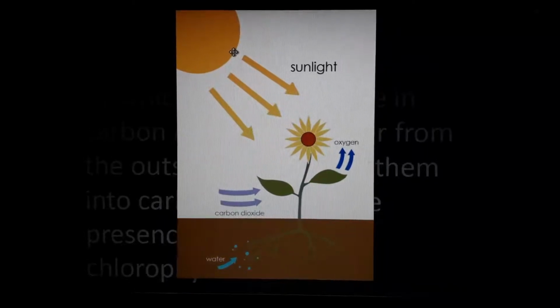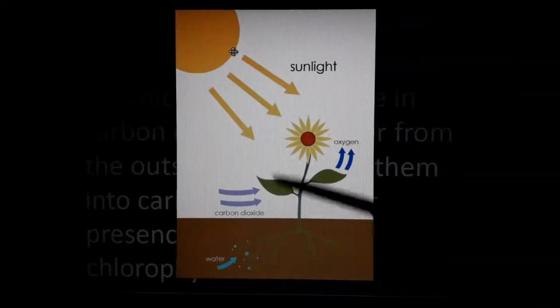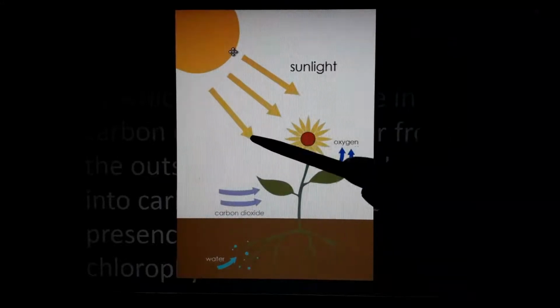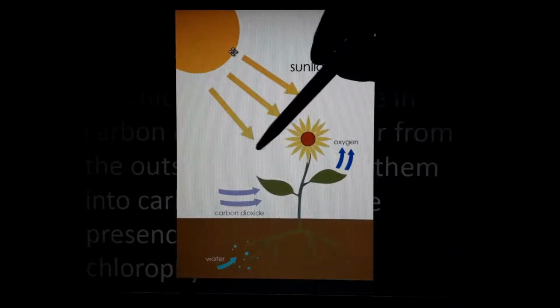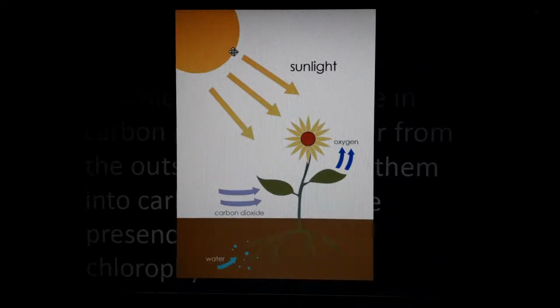So what is happening during photosynthesis? The sunlight which comes from the sun directly falls on the leaves. The green colored chlorophyll traps the sunlight and changes this light energy into chemical energy. That chemical energy splits water into hydrogen and oxygen. And that hydrogen reacts with carbon dioxide and forms glucose. Is that simple?